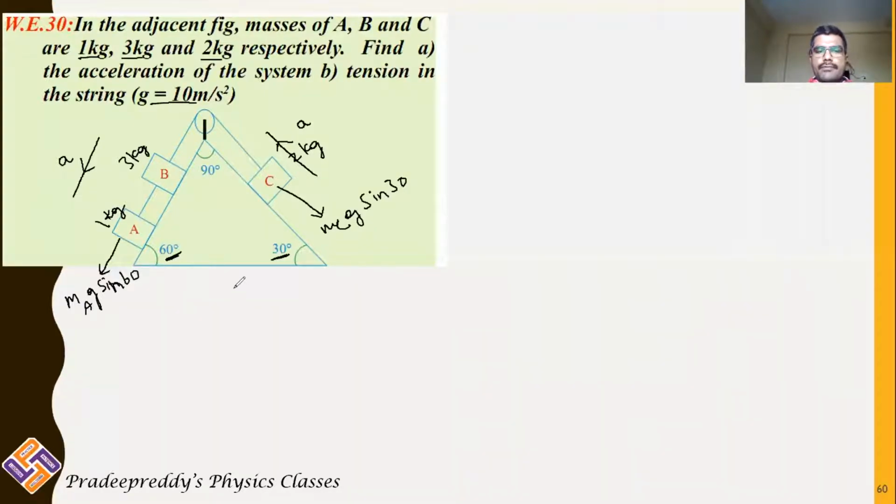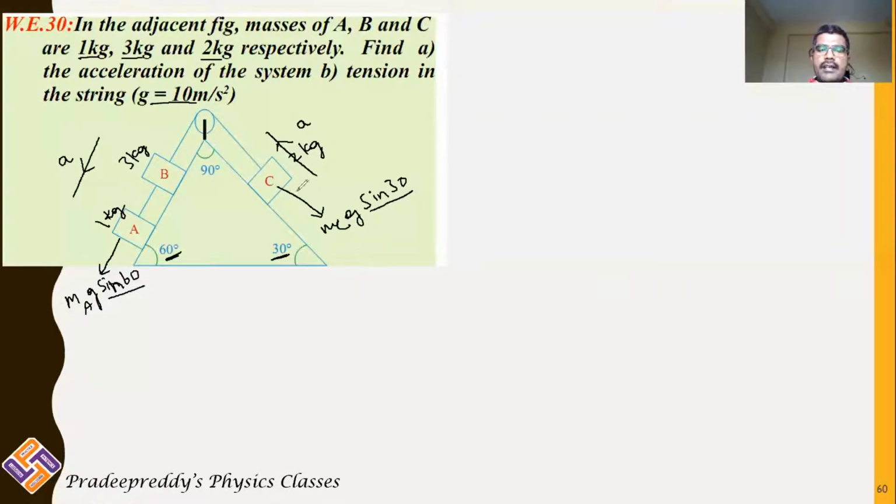Therefore, whatever the force on the left side, it depends upon angle 60 degrees. And for mass C, it is depending upon angle 30 degrees. Therefore, it is not only masses deciding the acceleration, it is angles also deciding the acceleration.